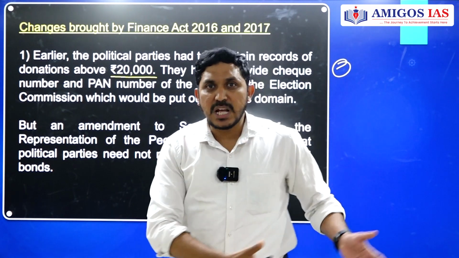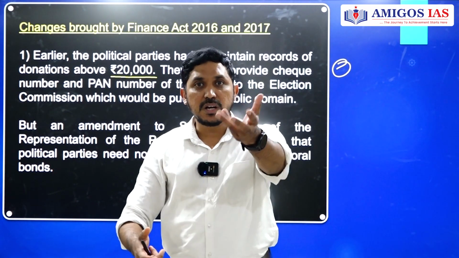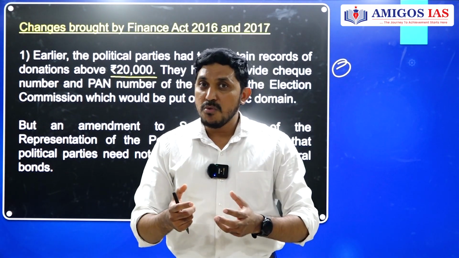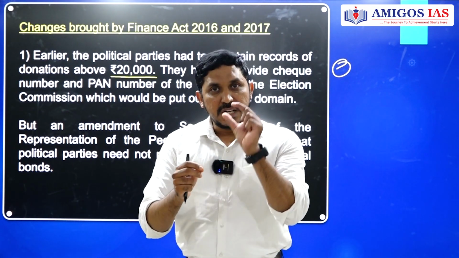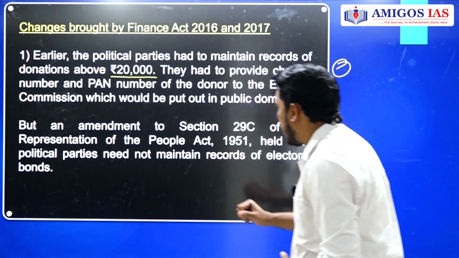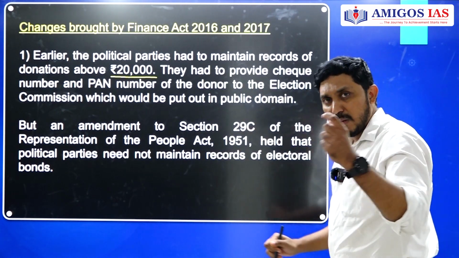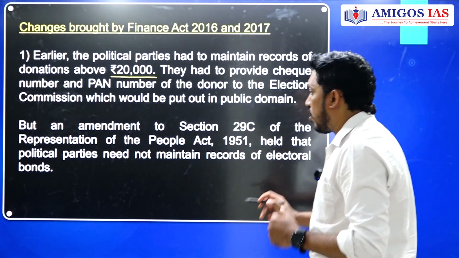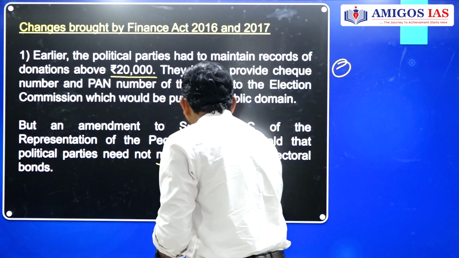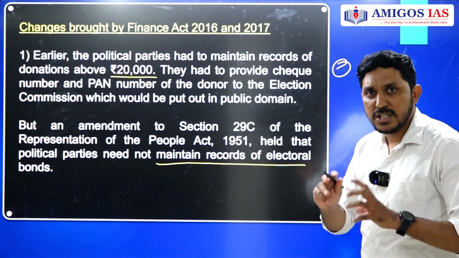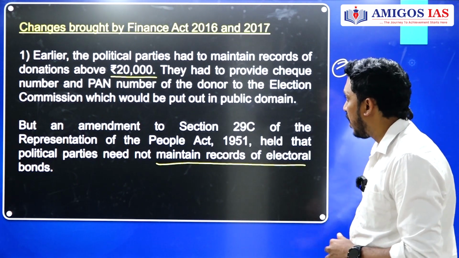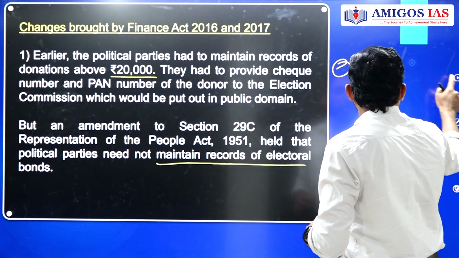But now in the bonds, as we have seen, 1 lakh, 10 lakh, 1 crore is being given, and I need not tell the name. So if I need not tell the name, the act should also change. So what has been done here? Section 29C, some amendment happened here, and it says that political parties need not maintain records of electoral bonds. That is the change brought in the RP Act, guys. No need to give it in the public domain.